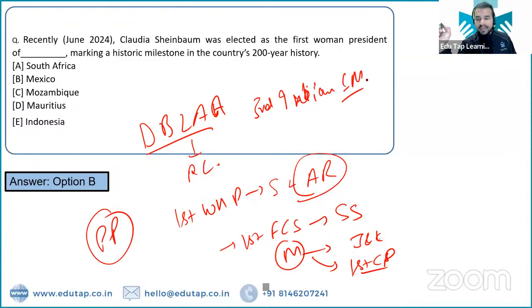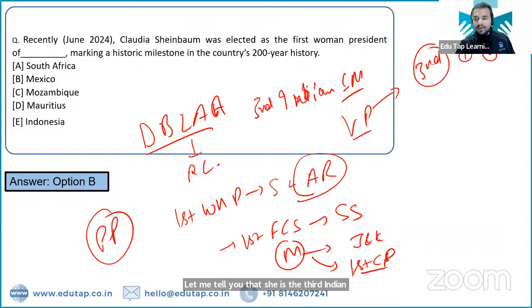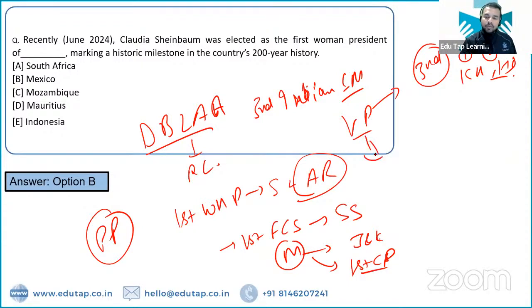Who is the third Indian Grandmaster? In which field are there grandmasters? In chess. The third Indian woman Grandmaster, we are talking about, that is Vaishali Rameshbabu. Right? Let me tell you that she is the third Indian woman grandmaster. Can anybody tell me the first and second one? Who are the first two grandmasters from India? These are Koneru Humpy and Harika Dronavalli. Right? These are the two persons. Let me tell you, if I talk about the overall world, she is the 84th Grandmaster.